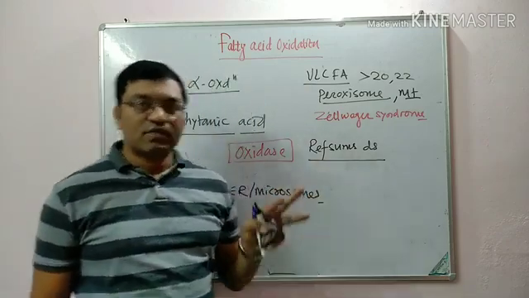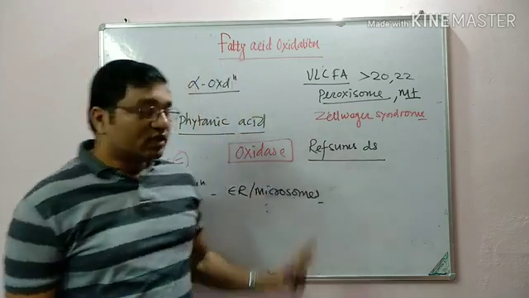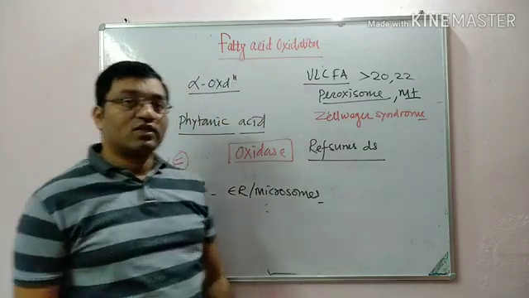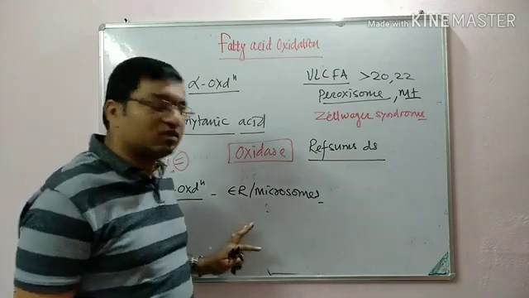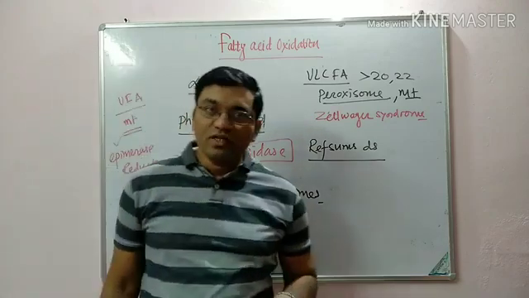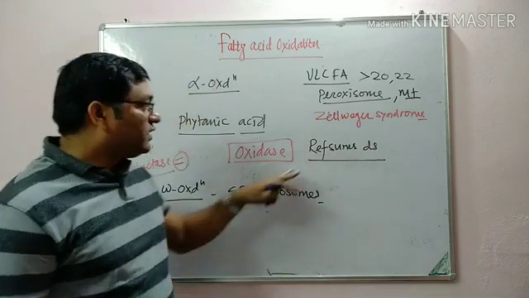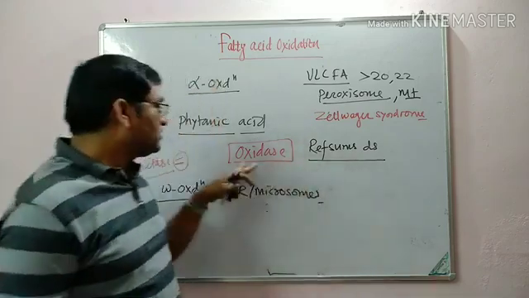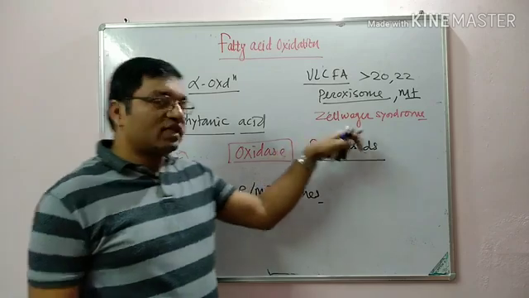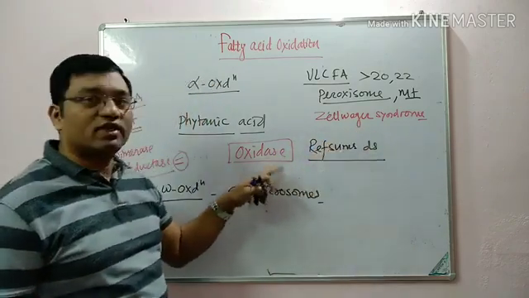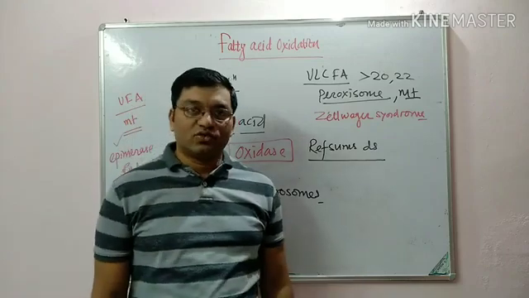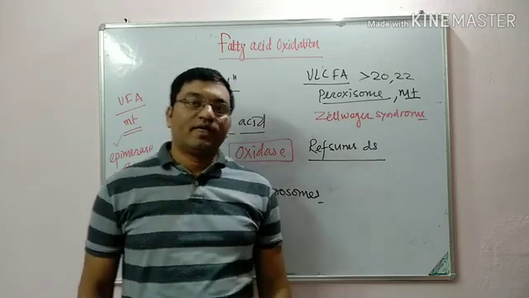The main pathway is the beta oxidation of fatty acids. The disorders which are related to the fatty acid oxidation are, first one, SIDS, that is sudden infant death syndrome, then Jamaican vomiting sickness, then Refsum's disease, which is the alpha oxidation defect, then Zellweger syndrome. So these are the important diseases which are related to the fatty acid oxidation. This is all about the fatty acid oxidation.